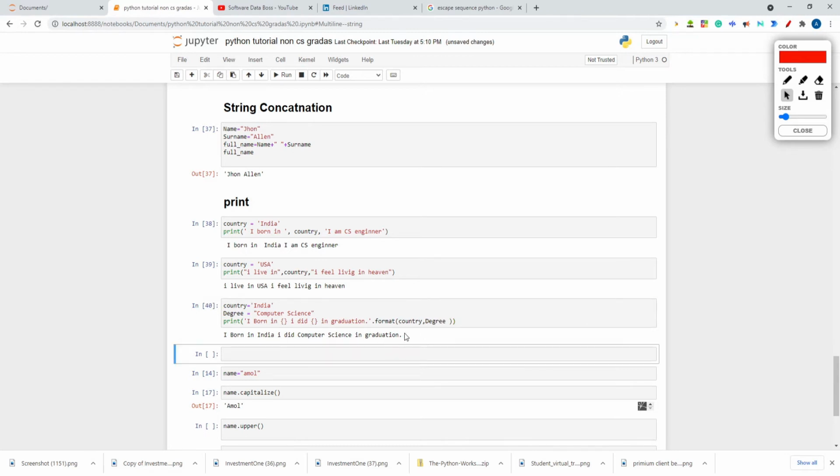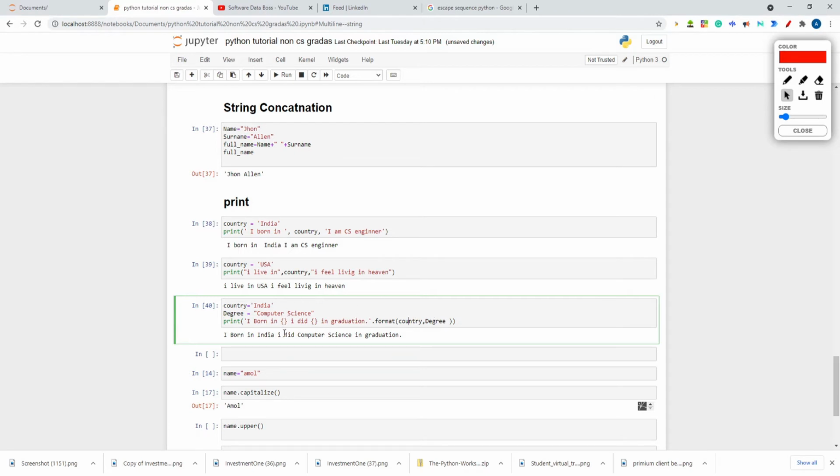What is happening here? See, this is the string that we want to print. Now what will happen? Dot format. This is the syntax actually. You need to study about it; search Python dot format, such format in Python print statement, and you will get more information about this. So in format, the first one is country, and the second is degree. So in place of the first curly brace, country will be coming.